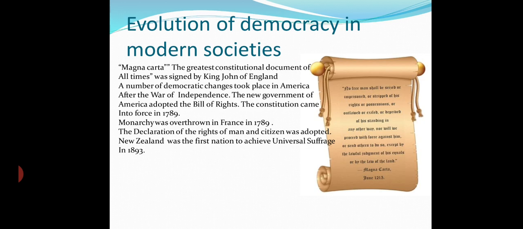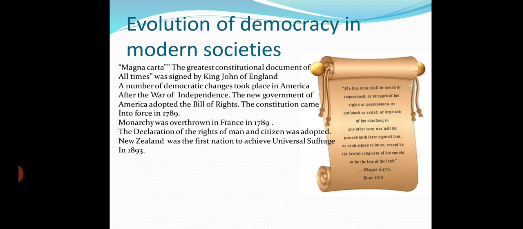A number of democratic changes took place in America also. After the War of Independence, the new government of America adopted the Bill of Rights and the constitution came into force in 1789. In France also monarchy was overthrown in 1789, and the French Revolution was based on the principle of liberty, fraternity and equality.